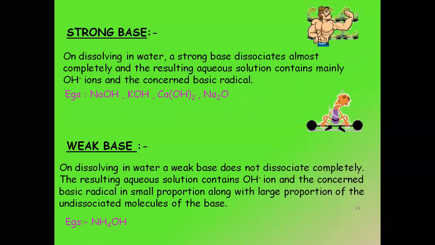I don't want you to write the definition now. I just want you to copy the examples because definitions are exactly the same, just like strong acid and weak acid. Weak base, you can write it later on also. Only write the examples because they are very important. It's okay. This is NH4OH, which is ammonium hydroxide, Kaushik. There's a difference.